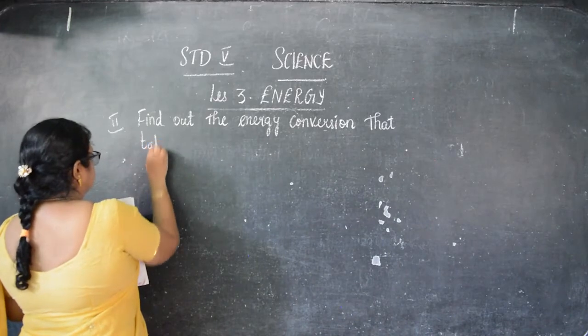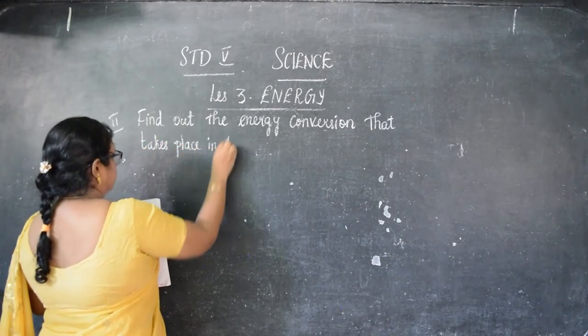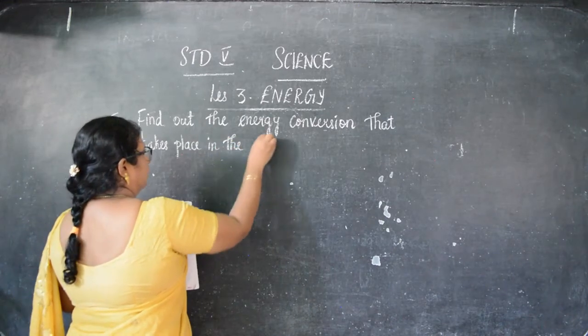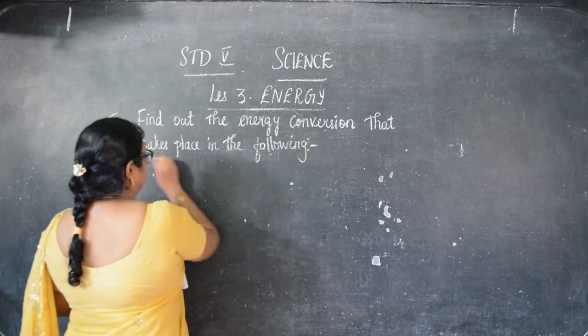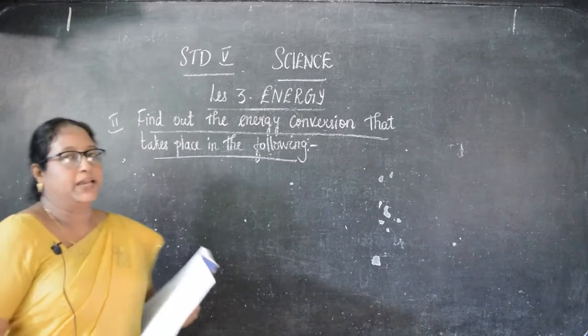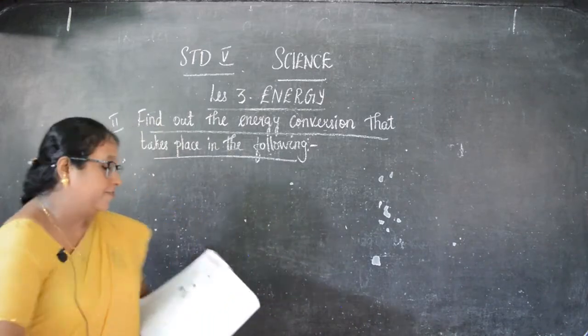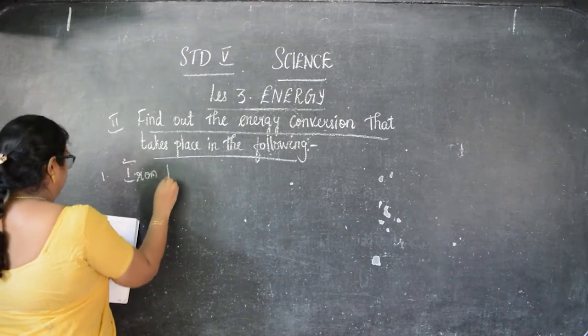Takes place in the following. This is the second Roman number side heading. Okay, children? Find out the energy conversion that takes place in the following. First, they have already given, that is iron box.